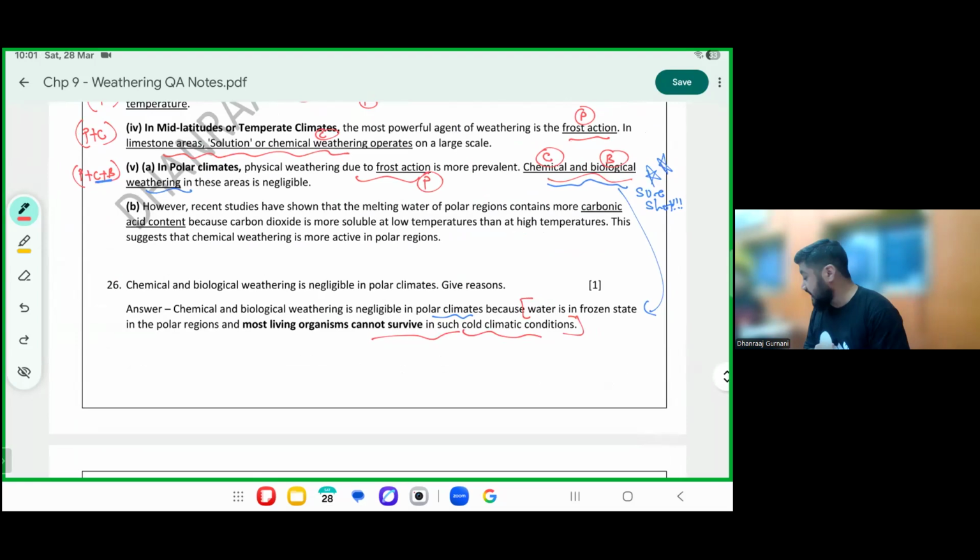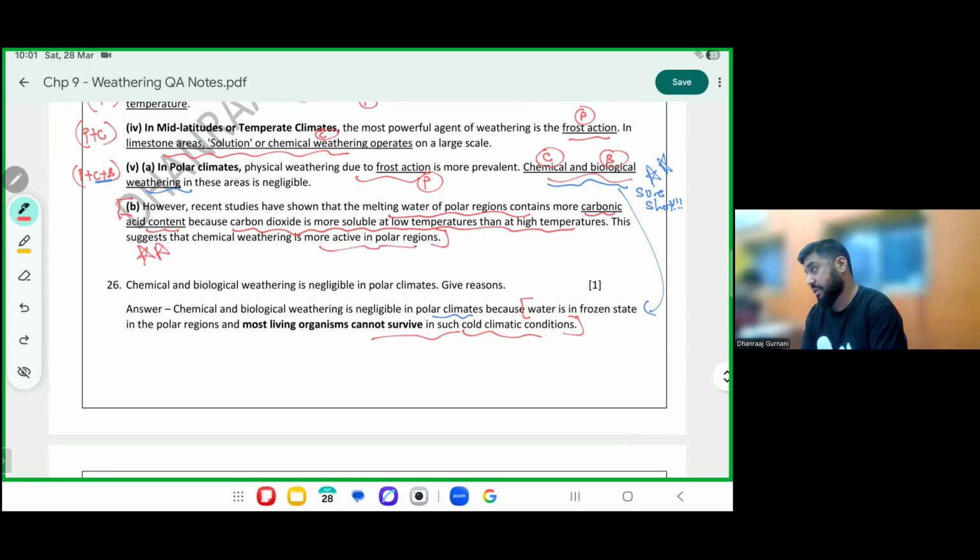However, recent studies have shown that the melting of the water of the ice caps is increasing carbonic acid content because CO2 is more soluble at low temperatures than high temperatures. This suggests that chemical weathering is now becoming more active in these regions.